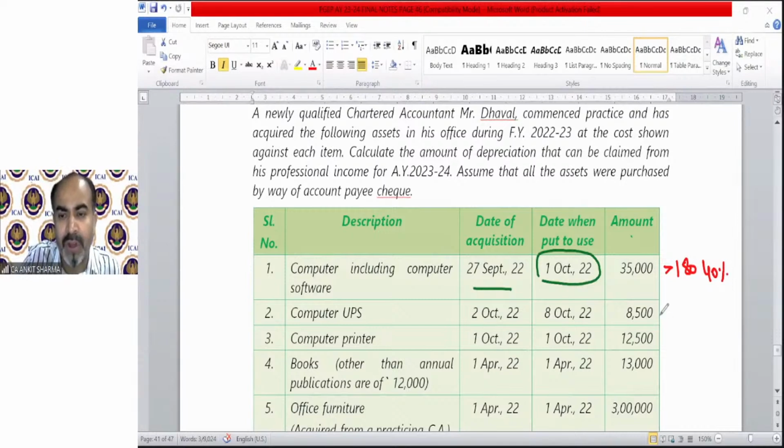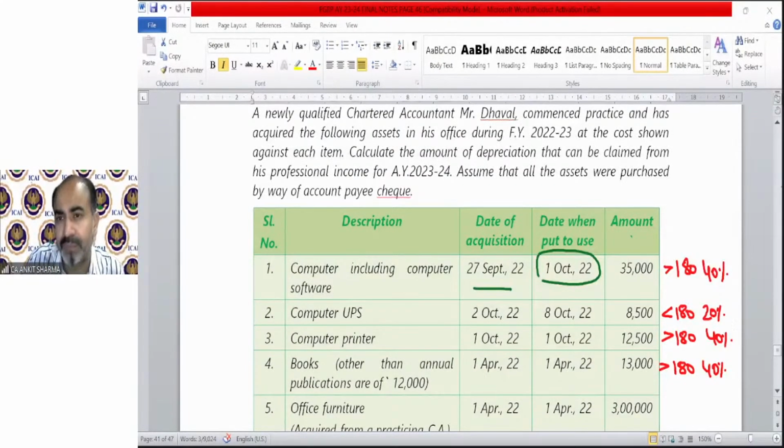Clear? Computer UPS put to use on 8th October, that means less than 180, half rate of depreciation, 20%. Printer, 1st October, more than 180, so the rate will be 40%. Books other than annual publication are of 12,000 rupees. On books, there is a depreciation rate of 40%. You can go through the depreciation rate chart, which was earlier in these notes, and you will find the depreciation rate on books. So it is 40%, and for books, because they were put to use on 1st April 22, more than 180, we can claim the full 40%.